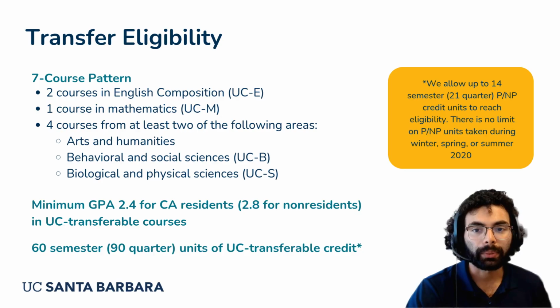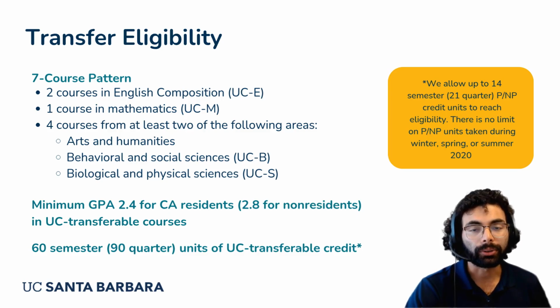UCSB only accepts applications for transfer admissions in the fall term. To be eligible for transfer admissions to any UC campus, applicants must complete these requirements by the end of the spring term before fall transfer. The 7-course pattern includes 2 courses in English composition, also called UCE, 1 course in mathematics, called UCM, and 4 courses from at least 2 of the following 3 general education areas, including arts and humanities, behavioral and social sciences, and biological and physical sciences.